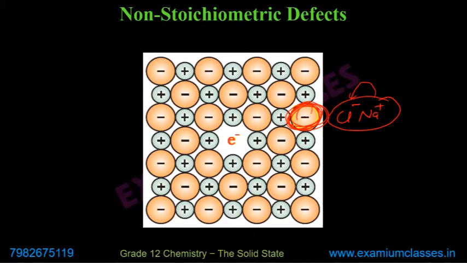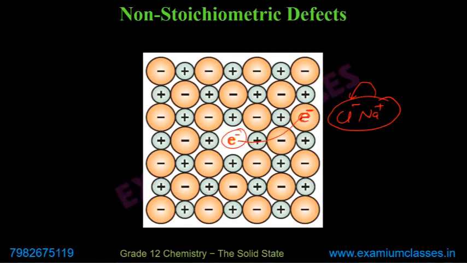Now here there is just an electron, nothing else, no anion. So what can happen is that this electron is very, very small. The space in the lattice is much more than required by an electron to diffuse through the crystal. So this electron can diffuse to some other site.